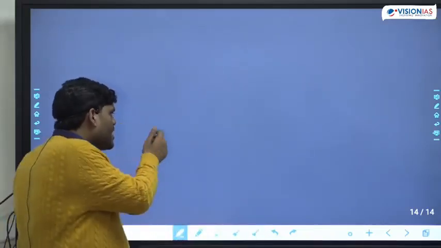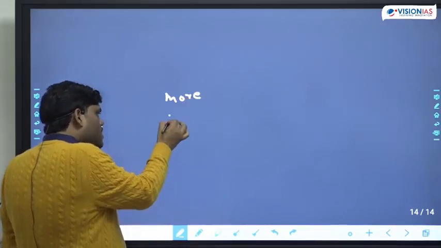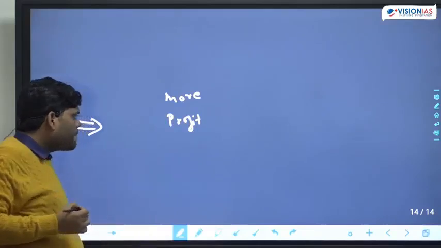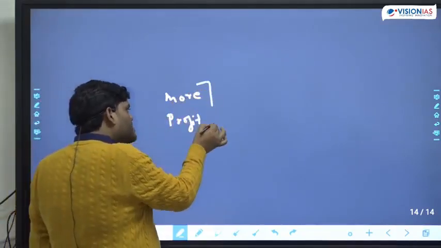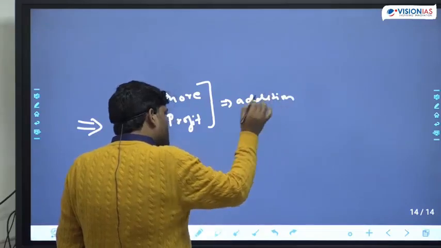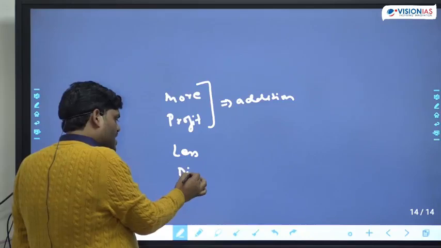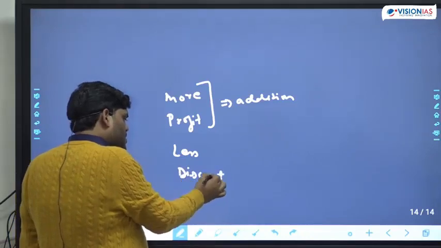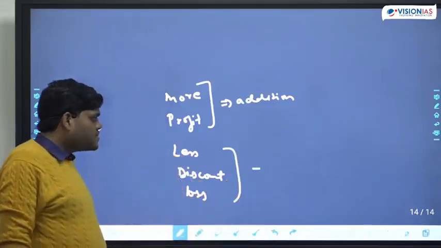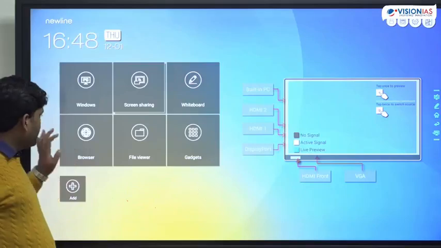Suppose, whenever they are saying more profit, that simple meaning is addition. I will explain. Suppose they are saying less, discount, loss, that simple meaning is subtraction. Okay, what is the meaning of this?